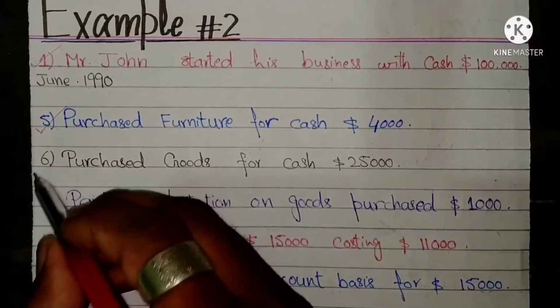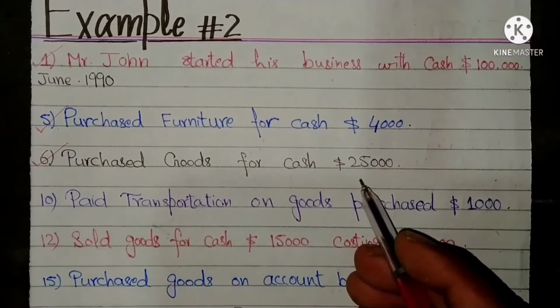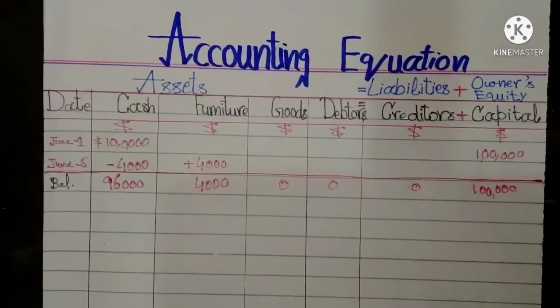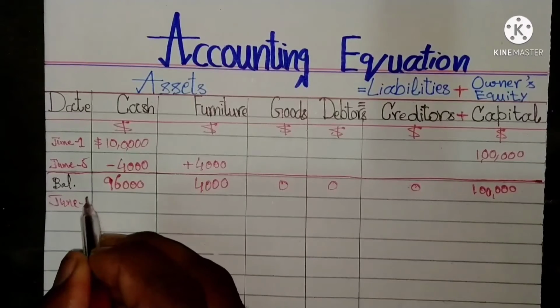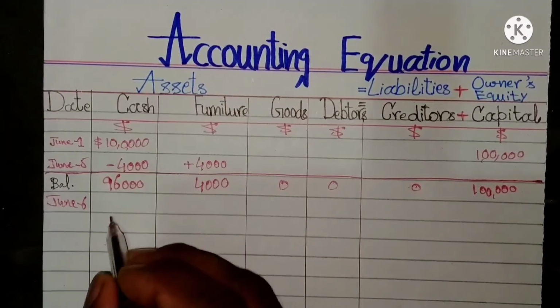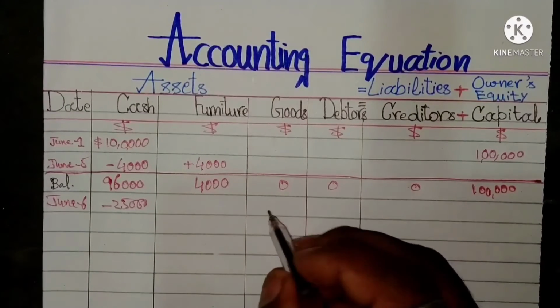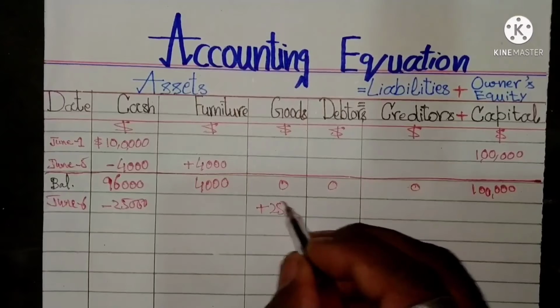On 6th June, Mr. John purchased goods for cash amounting to $25,000. On June 6th, cash decreased by $25,000 and goods increased by $25,000.